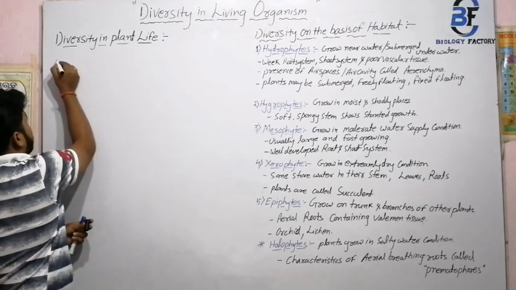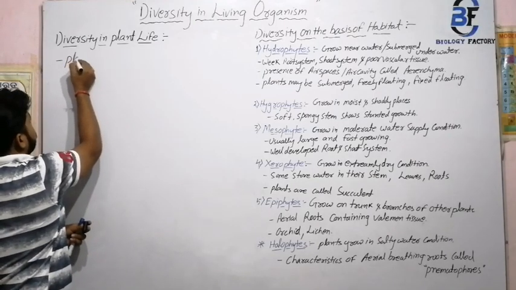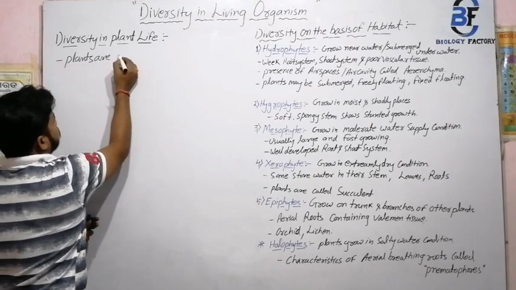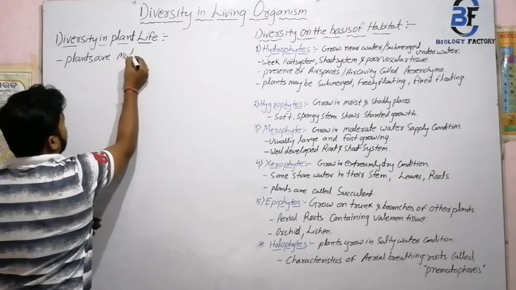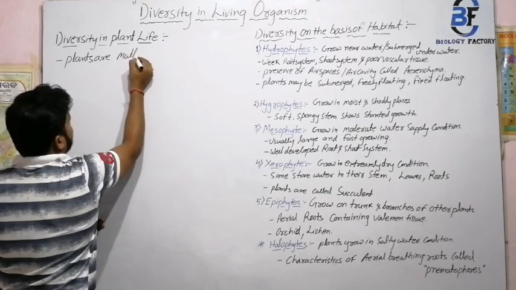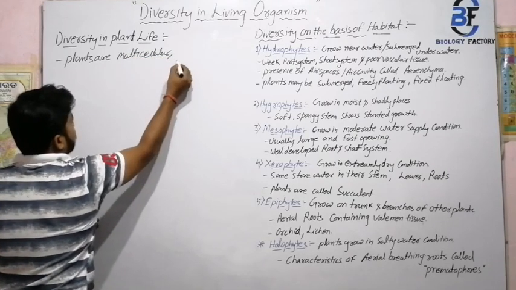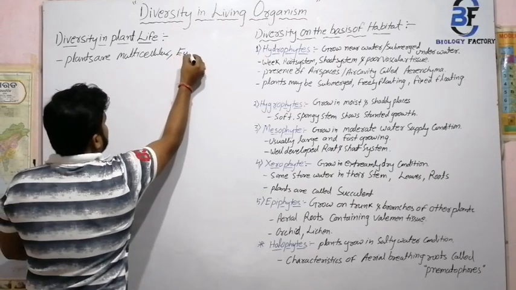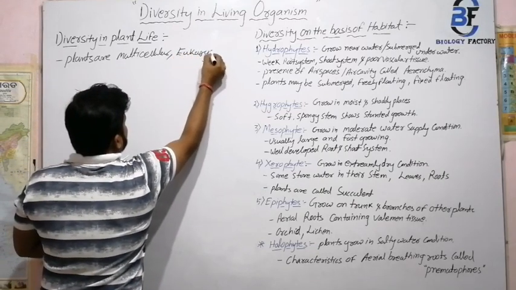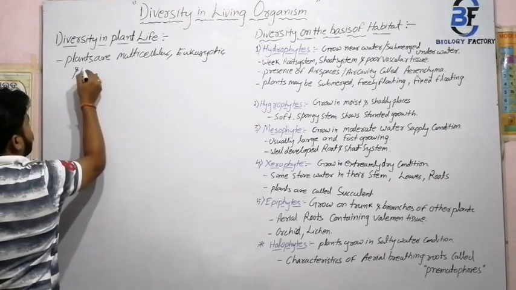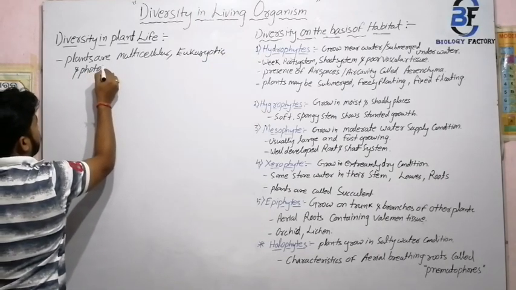So plants are multicellular, eukaryotic, and photosynthetic in nature.